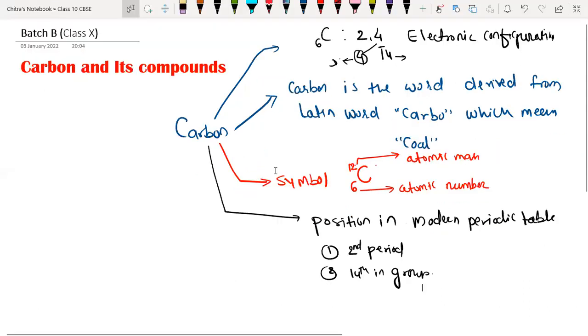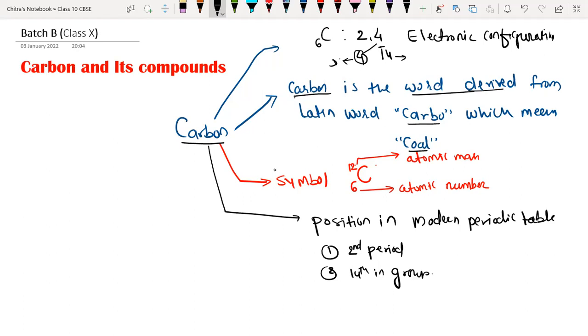Yes, sir. So we are discussing carbon. The name carbon is derived from the Latin word called carbo, which means coal. Very important, you have to remember that. Its symbol is capital C. Its atomic number is 6 and atomic mass is 12, which is the average atomic mass. I will explain what average atomic mass is. And its electronic configuration is 2 and 4.